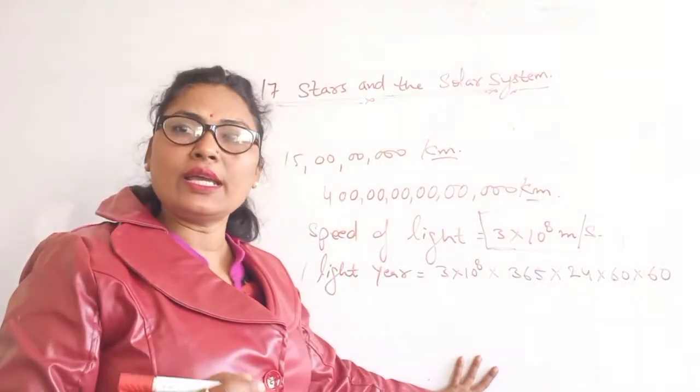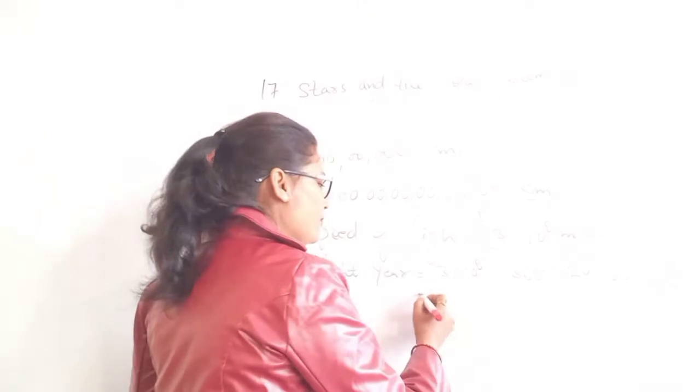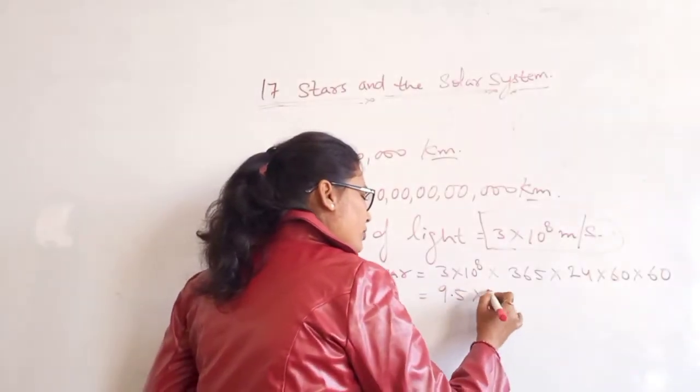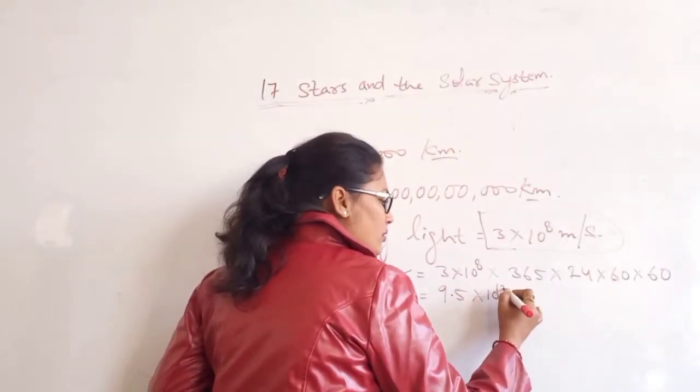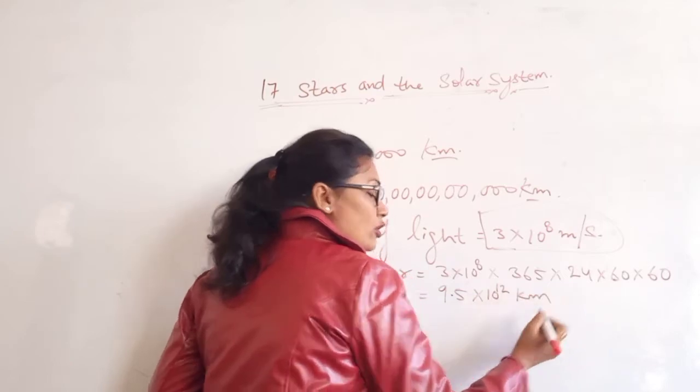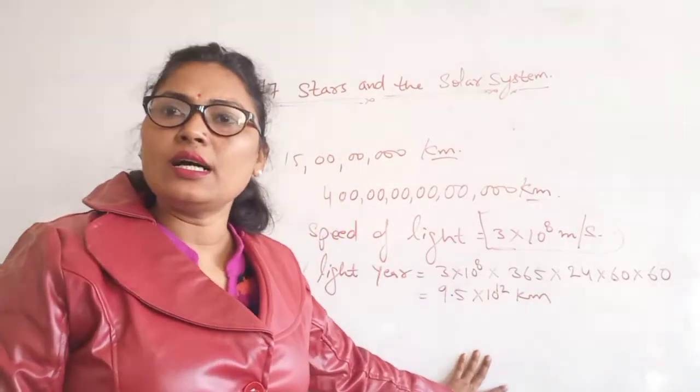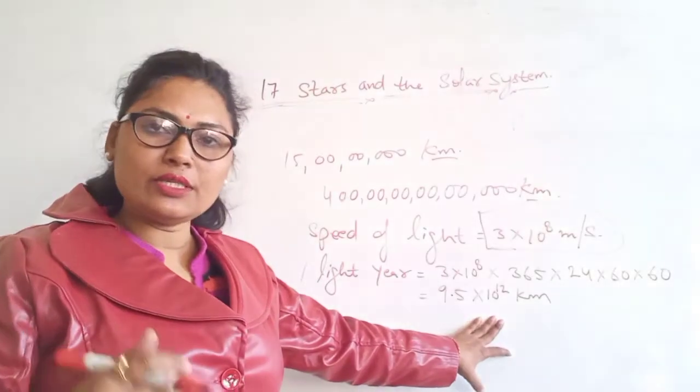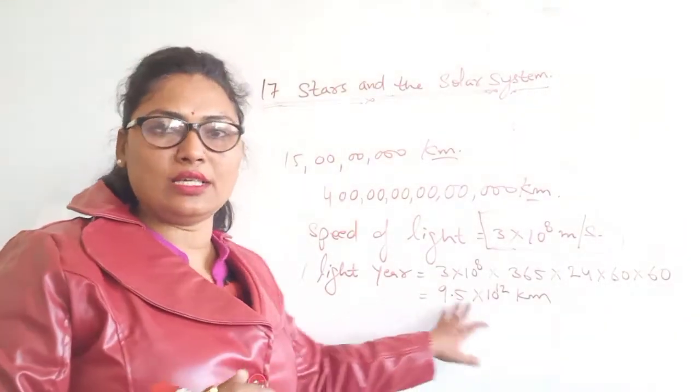So we will get 9.5 into 10 to the power 12 kilometer. This value is equal to 1 light year.